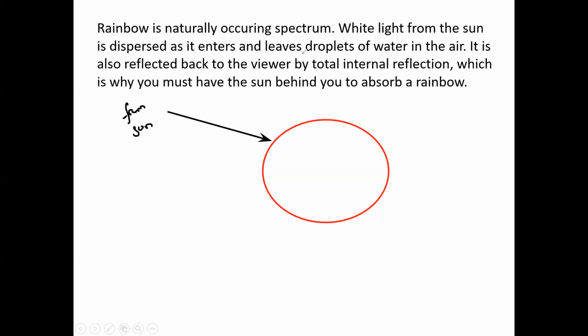So when this white light enters the raindrop, because it is moving from air to glass, it will bend, and in this case the violet will bend the most and the red bends the least.